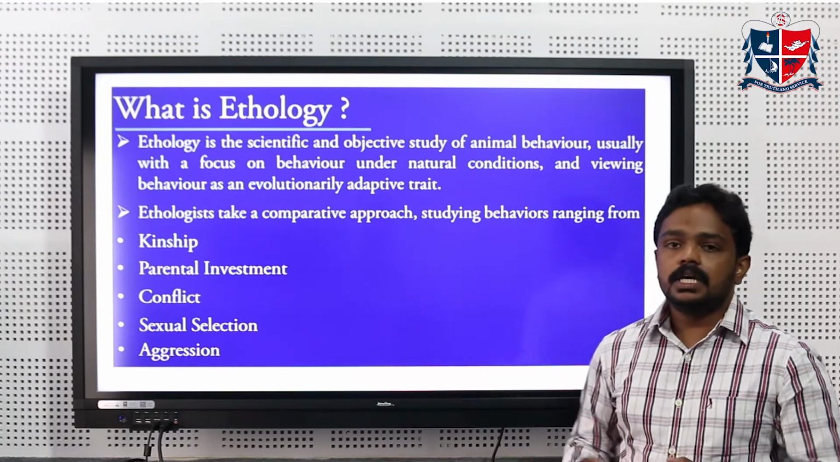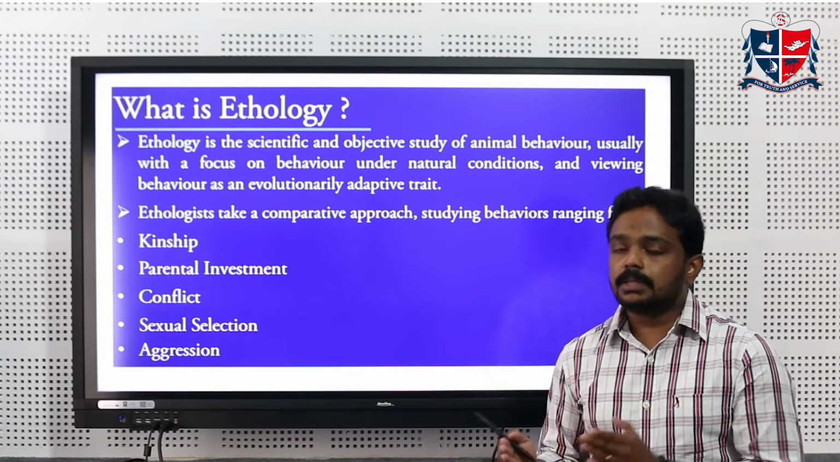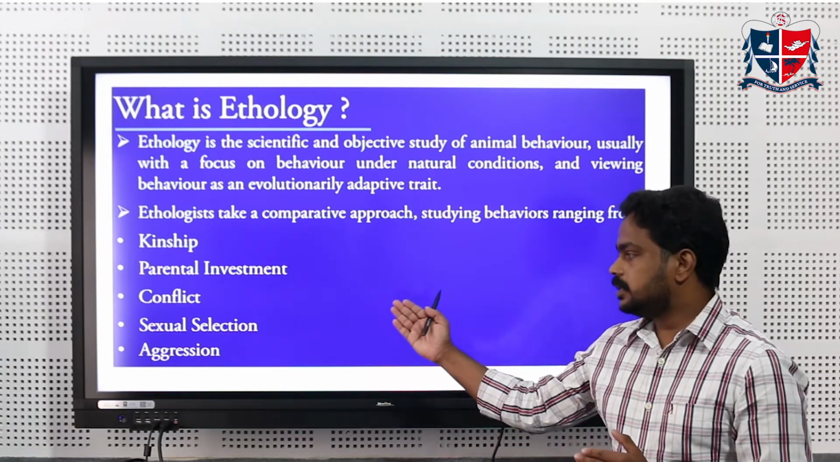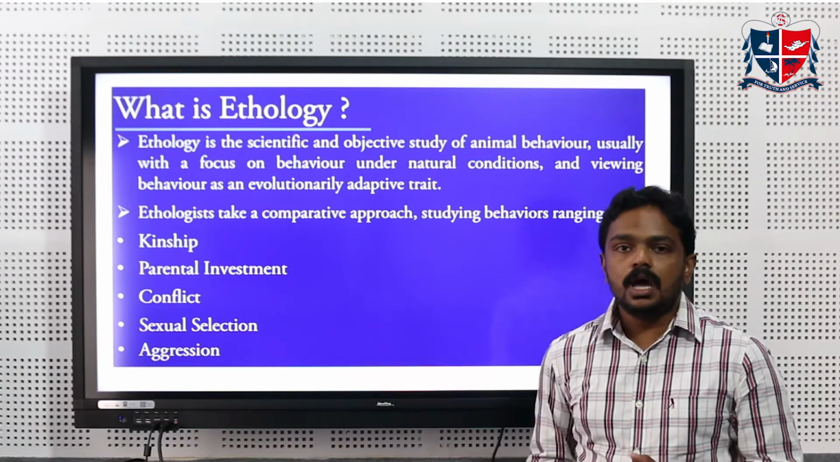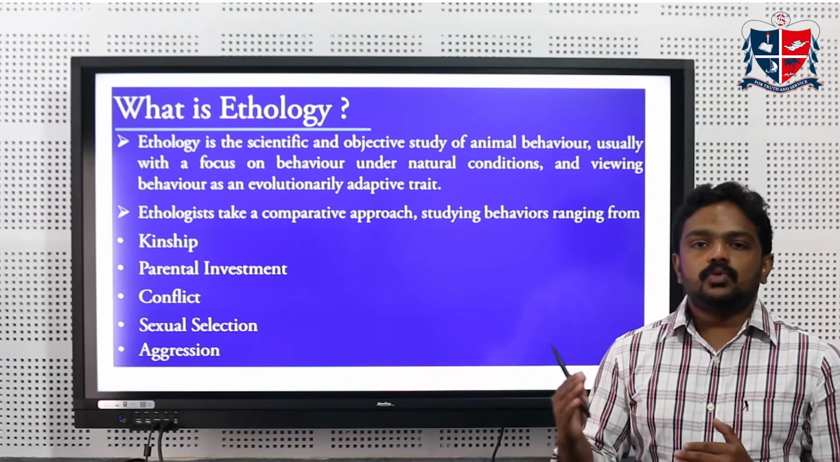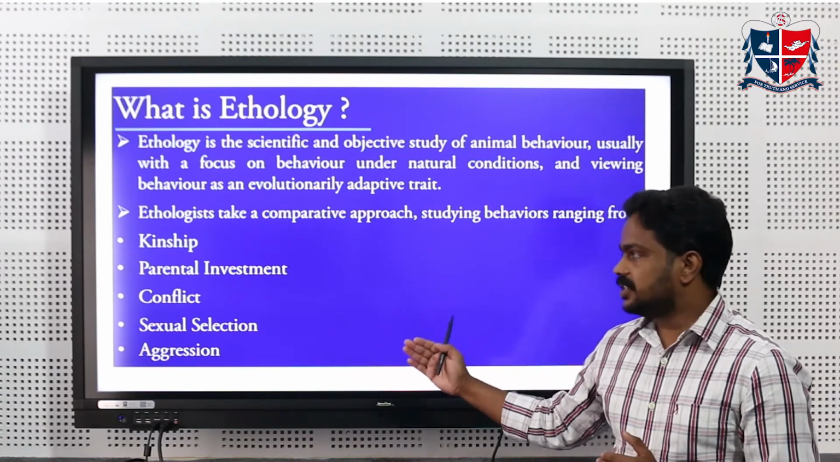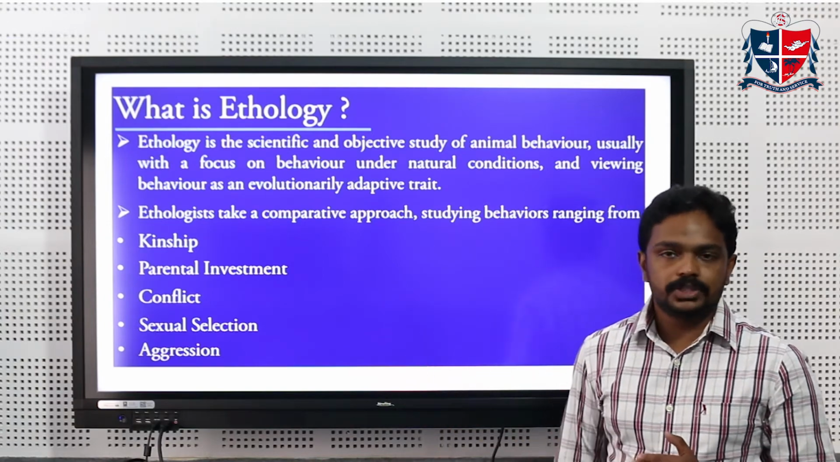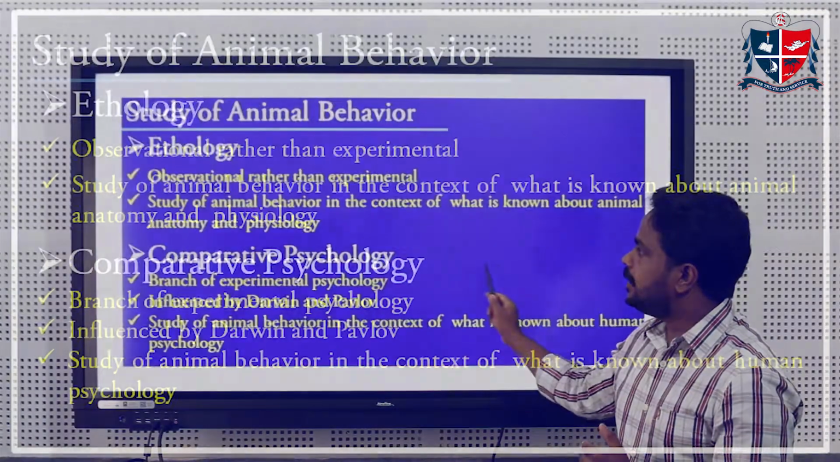So sexual selection, the different kinds of adaptation, the plumage of birds, all come under sexual selection. And finally, aggression: how they defend their own territories all comes under aggression. So all these studies come under the ethological aspects. Going on to the next slide.